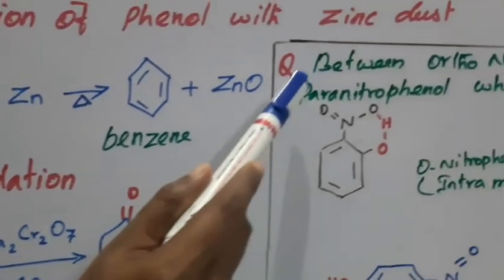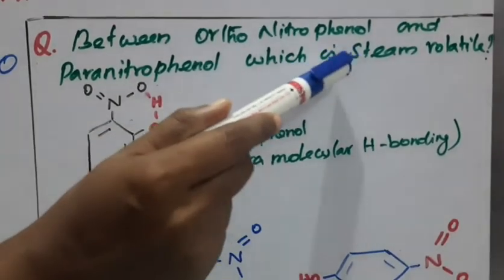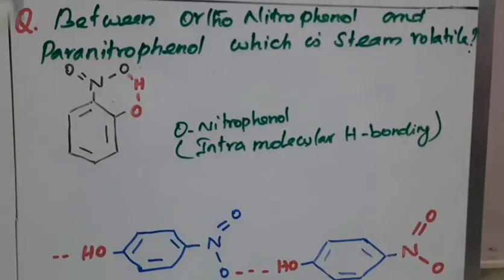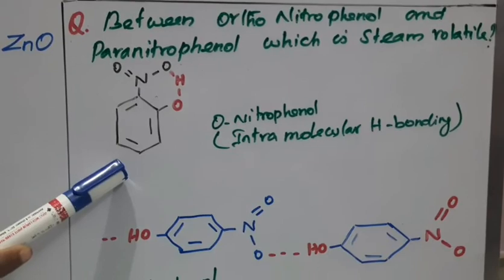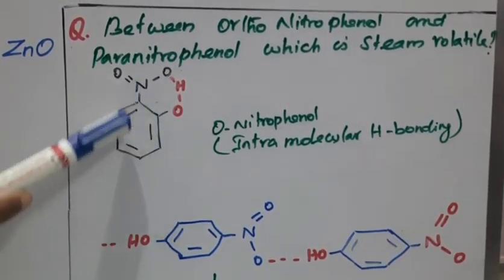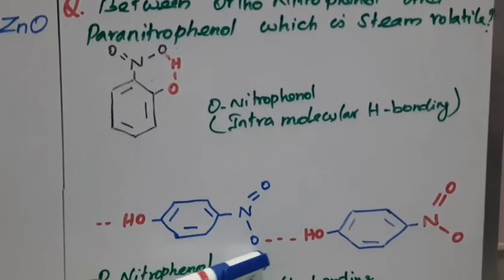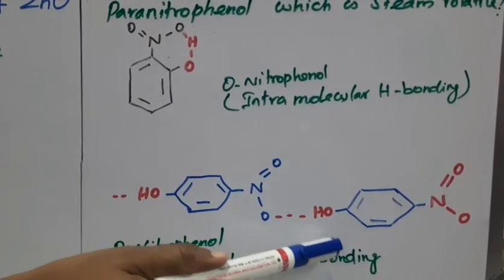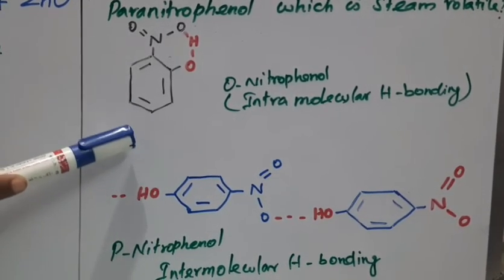Students, here is one question: between orthonitrophenol and paranitrophenol, which is steam volatile? Between these two, which one is easily volatile? Here you see orthonitrophenol has the OH bond within the same molecule. In paranitrophenol, the OH is connected between two adjacent molecules. There is a difference in their boiling nature.